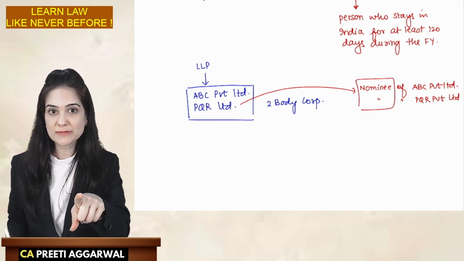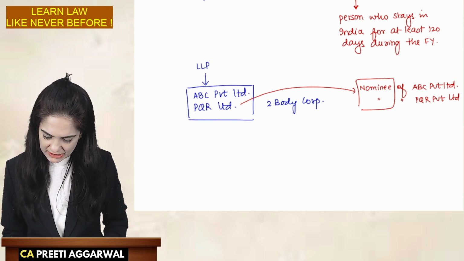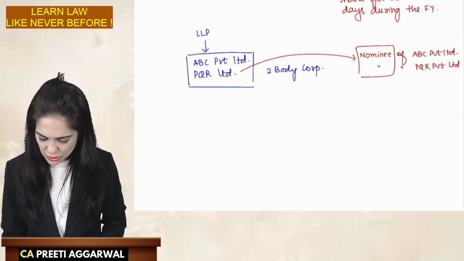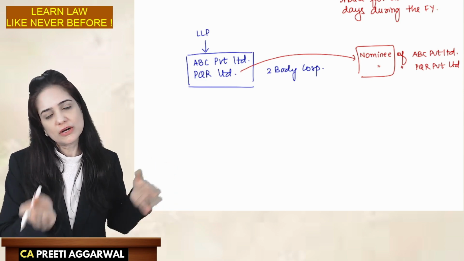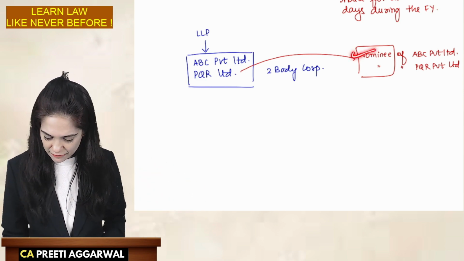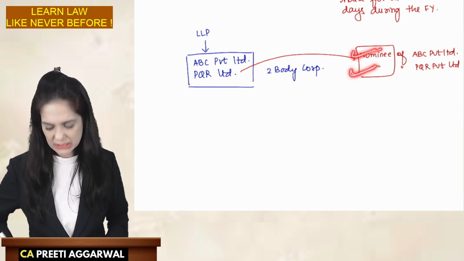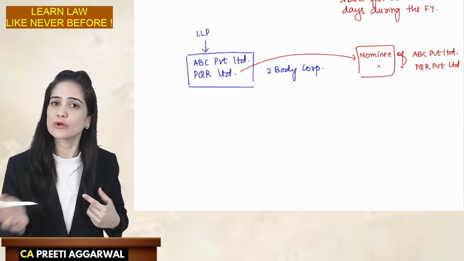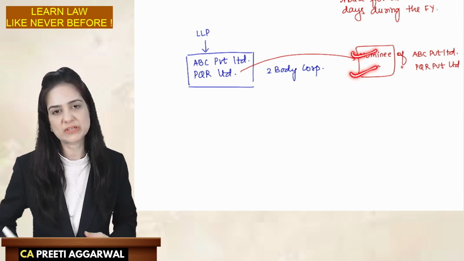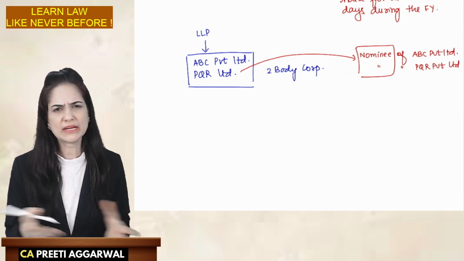They are individuals. Ma'am, will this residency requirement apply to these nominees? Yes. Residency is checked for the individual. So if these two nominees are appointed as the designated partner, then the residency status will also apply to them. So at least one of them must be resident in India, at least one.